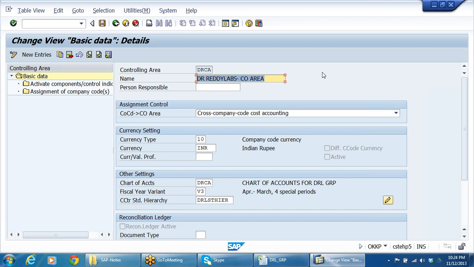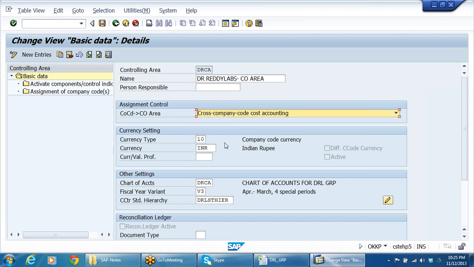Controlling area and cross company code financial accounting. Here there are two things. One is cross company code financial accounting, the other is controlling area same as company code. If you have only one company code under the group, I can take this. That is single company code. Otherwise, better to take always cross company code cost accounting.